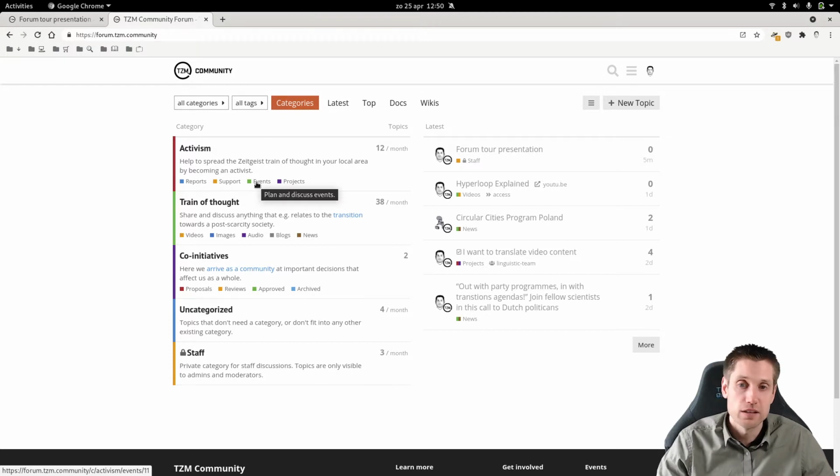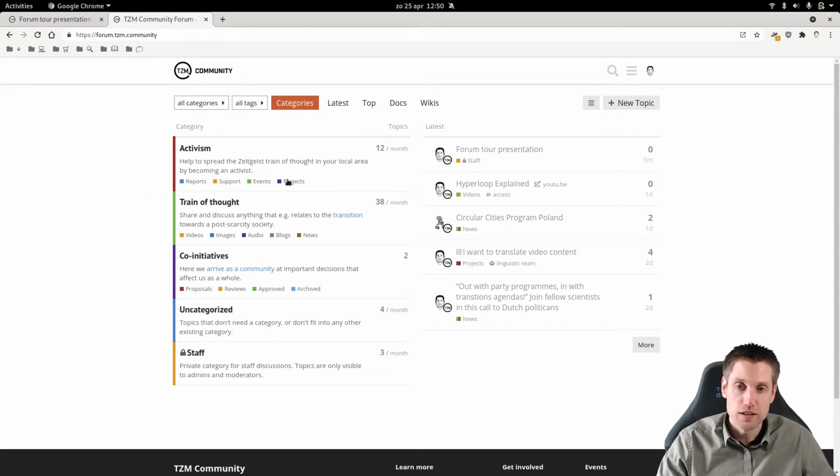Events, well, plan and discuss events like a Z-Day or whatever you would like to prepare for the community. And projects, well, long-term things. If you want to have a goal like a window farm project, you can discuss it here, assign it to people, mark solutions or tasks as complete. I will give you more concrete examples in the next few minutes.